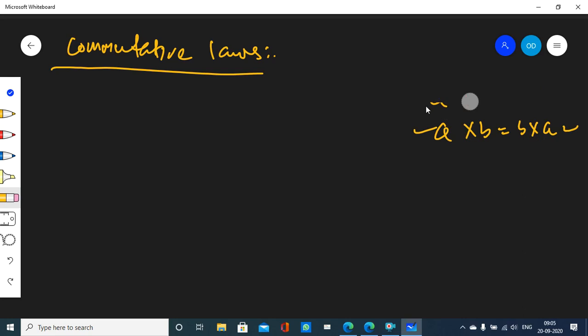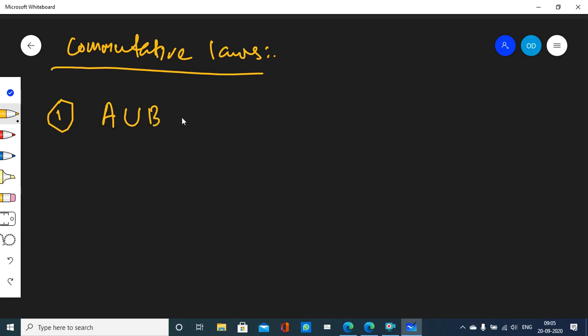Similarly, in set theory also we have commutative laws. What are they? Number one, if a and b are two sets, then a union b is the same as b union a. This is called commutative law. A union b is the same as b union a. Similarly, a intersection b is the same as b intersection a.